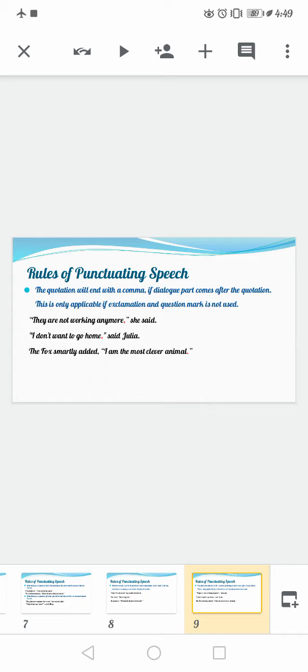If your sentence inside the inverted commas is a statement and your dialogue part is coming after the quotation, that means your statement will be ending with a comma, inverted commas closed, your dialogue tag, full stop. And if your sentence inside the inverted commas is a question or an exclamatory sentence, then you will be ending your sentence inside the inverted commas with a question mark or exclamation mark. Then your dialogue tag after the inverted commas you closed, full stop.